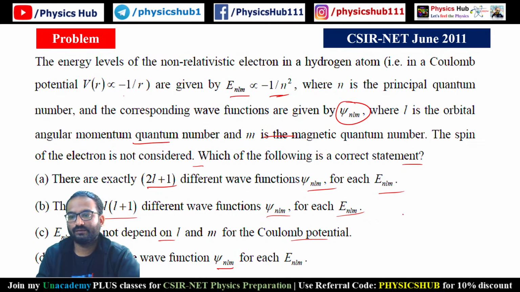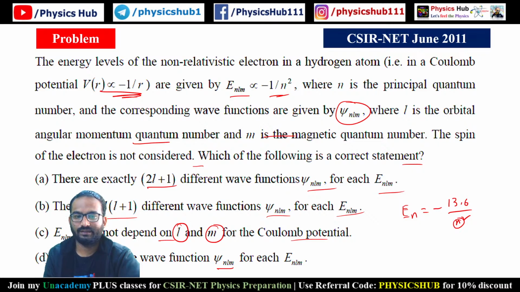Look, we have En equals minus 13.6 by N square. So you see, this depends only on N, not on L or M, for this Coulomb potential. So option C will be the correct option, isn't it? As the energy expression contains only N with a factor, it will depend only on N, but it will not depend on L and M for the Coulomb potential. Option C.